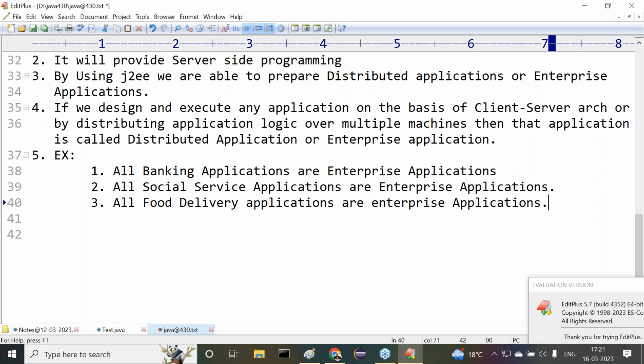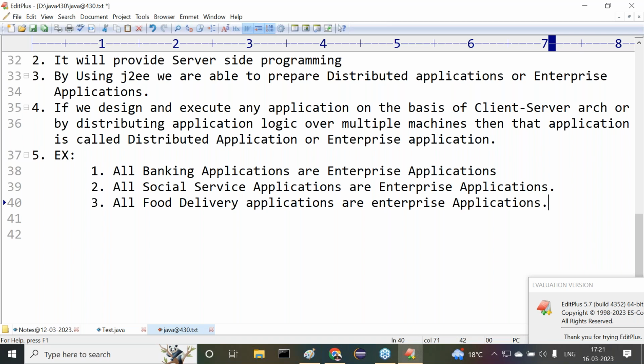If I open it, then what will happen? When I open Swiggy, it provides some menu, where I select some food item. Then I select the restaurant. Finally I place the order for that food item. When I place this order, the request will go to the Swiggy server side application. Then it will give intimation to the restaurant, and it will track the delivery partner.